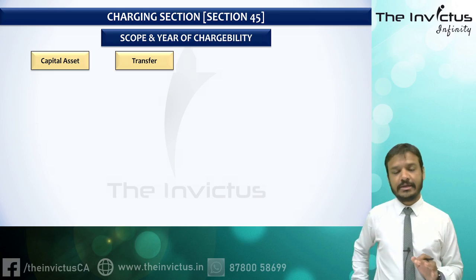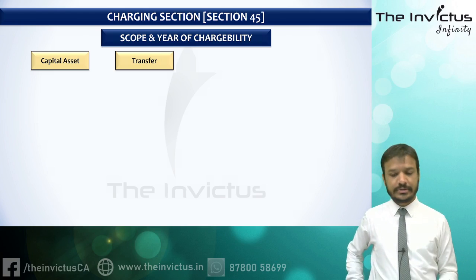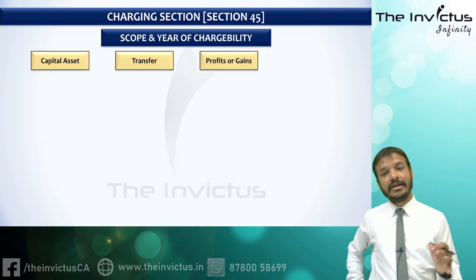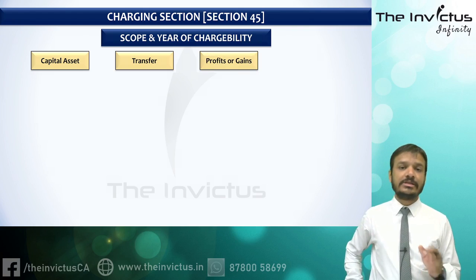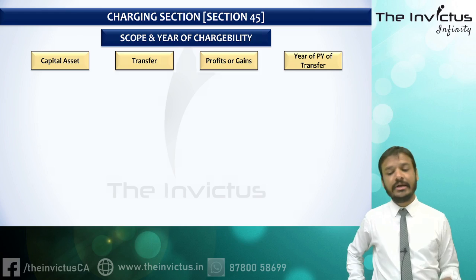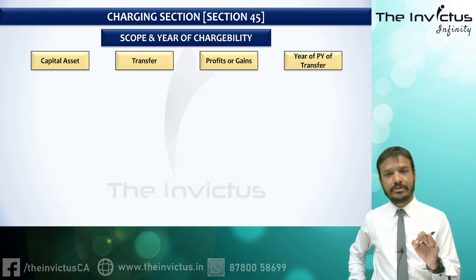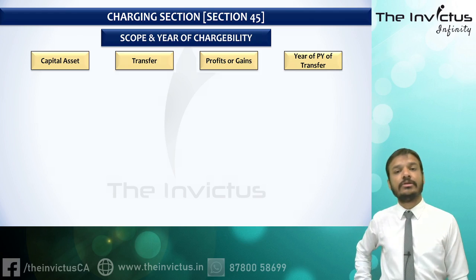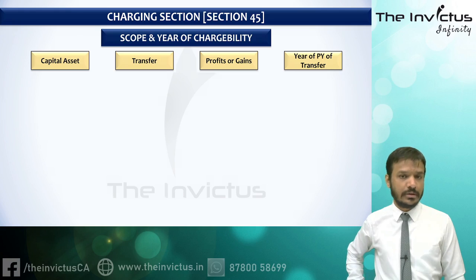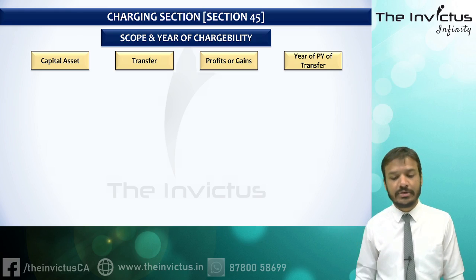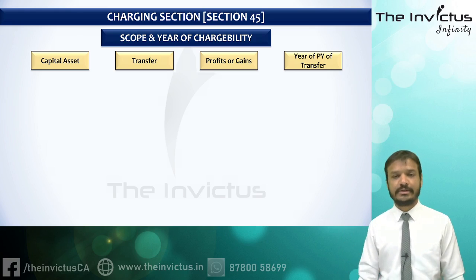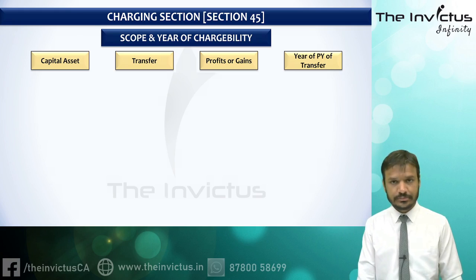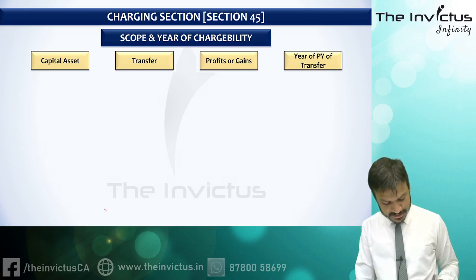If any capital asset is transferred and if there is any gain or profit, then such gain or profit will be taxable in the previous year in which such transfer took place. Here is a charging section given under this section 45. Let's see first what the definition says, then we move ahead.